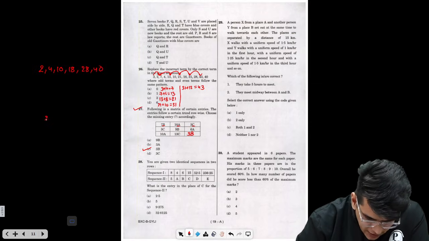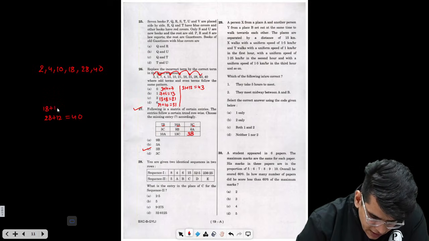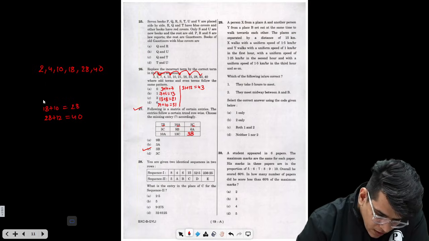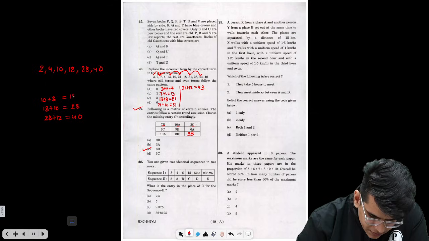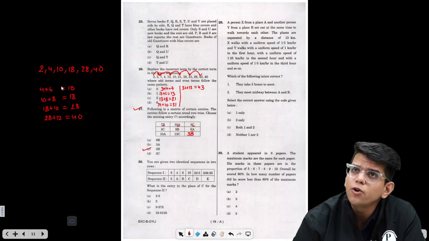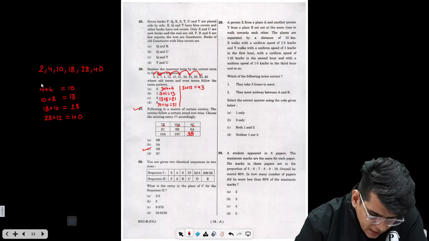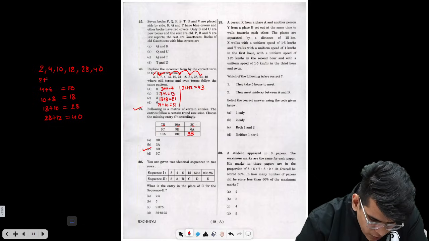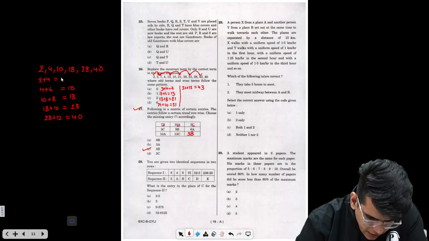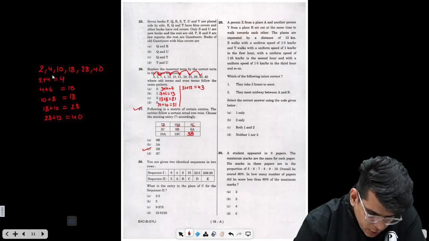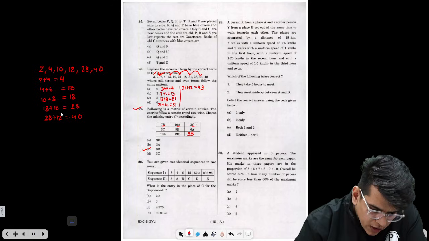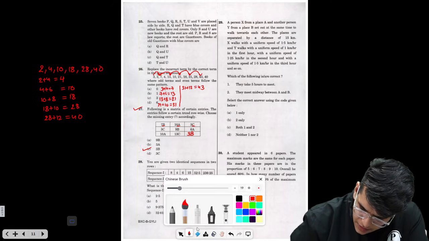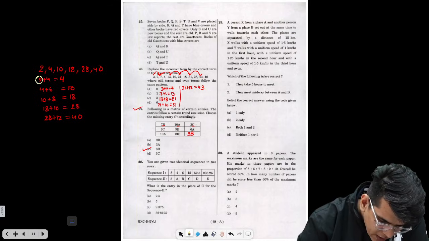Now if you see, 28 plus 12 is 40. 18 plus 10 is 28. 10 plus 8 is 18. 4 plus 6 is 10. All these are following the same pattern. But 2 plus 4 is not here. We need to get 4, and the pattern should be plus 4, plus 6, plus 8, plus 10. So what is the incorrect term? The incorrect term is nothing but 2.